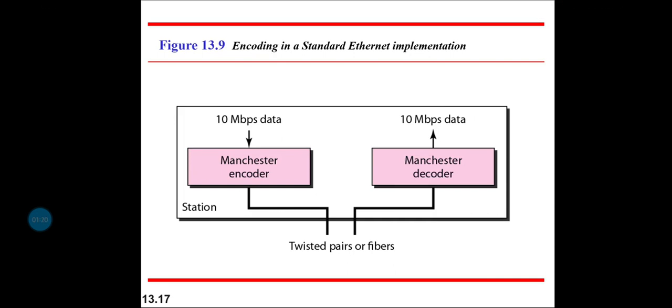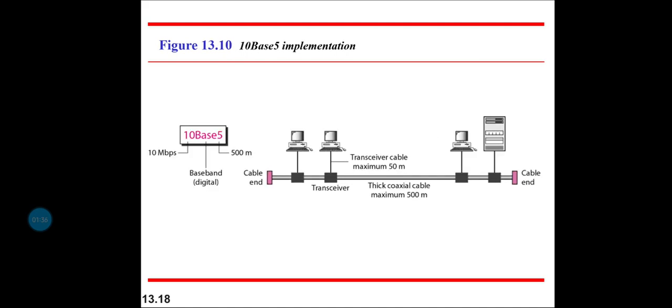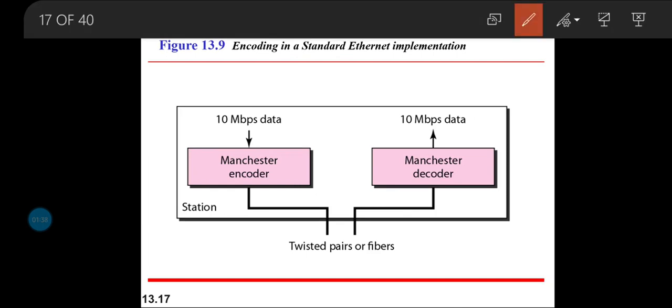So what you can see here is how the encoding and decoding of this standard Ethernet implementation is done. On one side, we transmit data at a rate of 10 Mbps, which is Manchester encoded, and then this encoded data is sent to the station via the twisted pair cable.